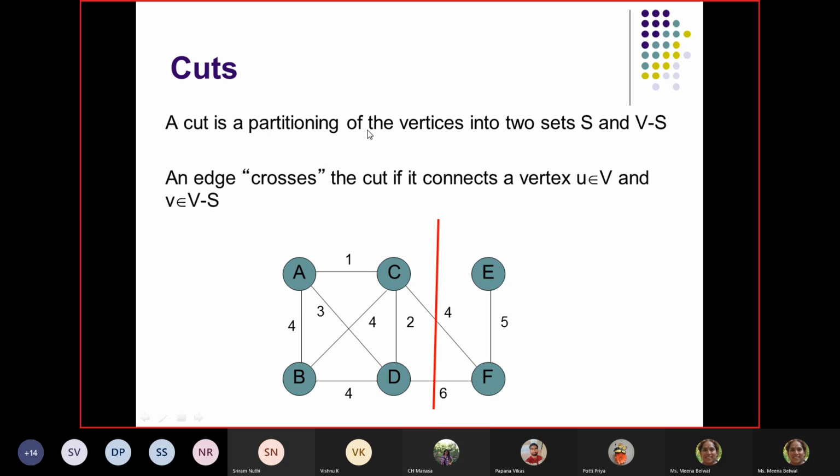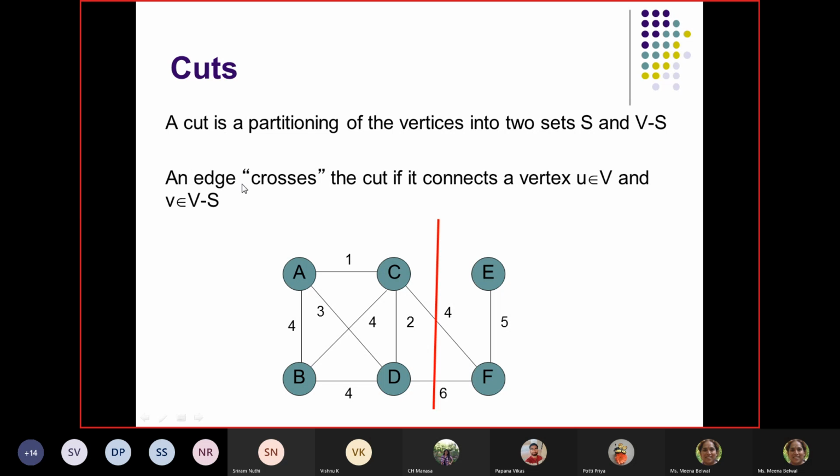A cut is a partitioning of the vertices into two sets, S and V minus S. These two sets are disjoint sets. The nodes which you have covered in S are not there in V minus S. The two disjoint sets, that is called a cut. A cut is just a line that separates the set of vertices.